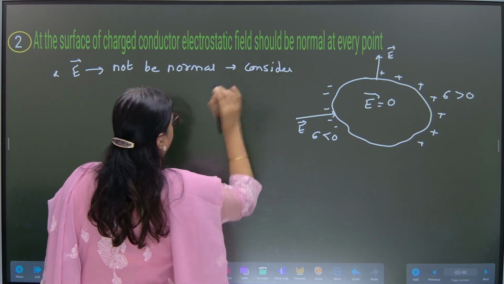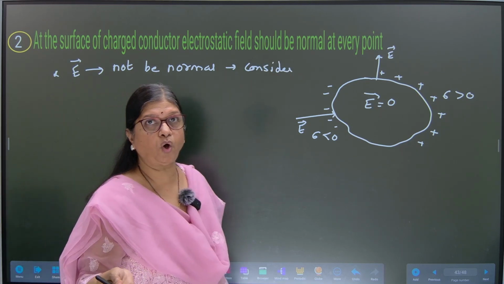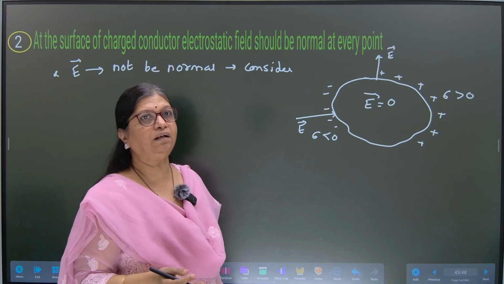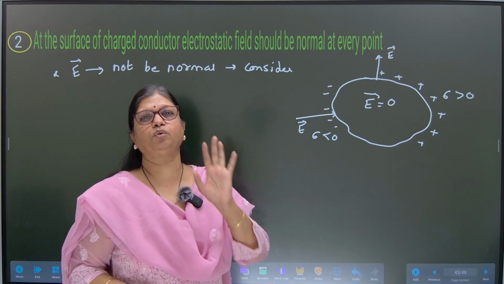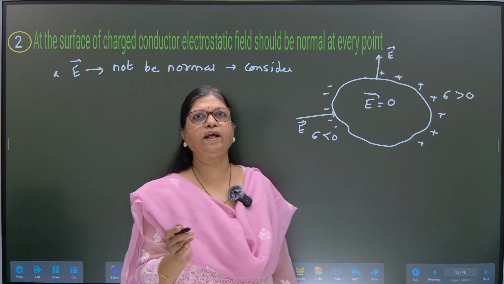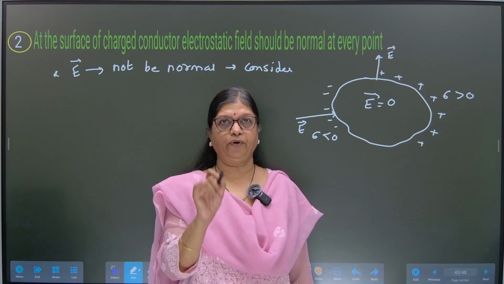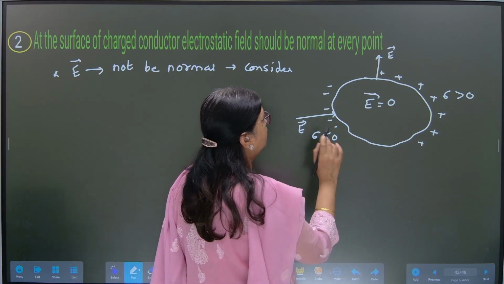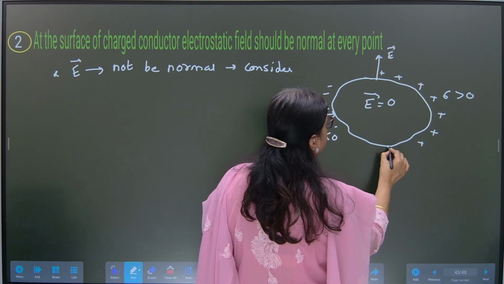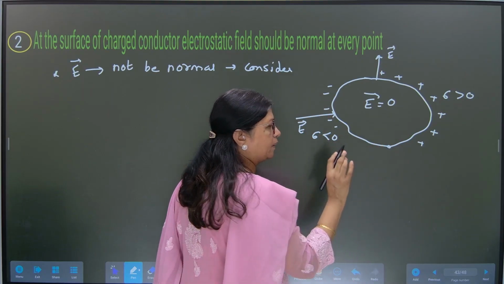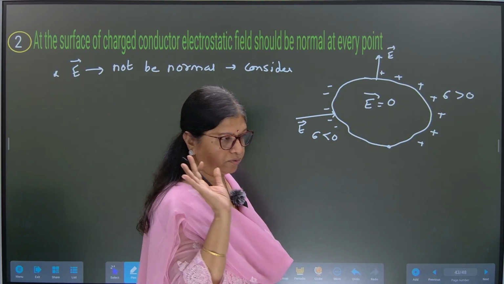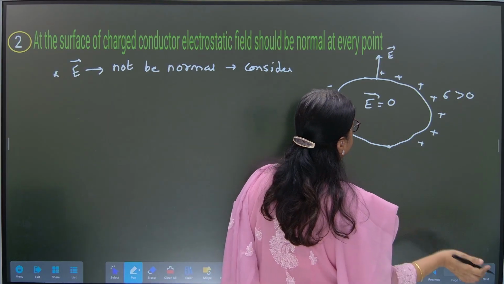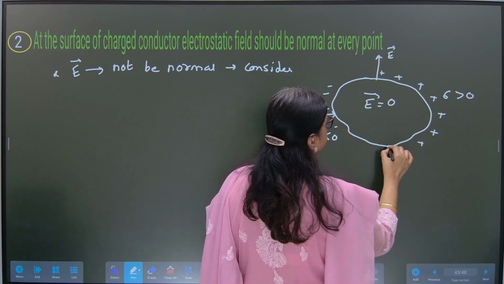Okay. So if it is not normal, then it is not perpendicular to the tangent. So now let me consider a point on the surface at which the electric field direction is not perpendicular to it at that point. Not perpendicular means it is not normal to the tangent.